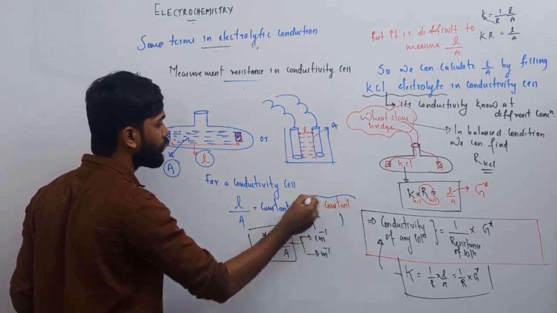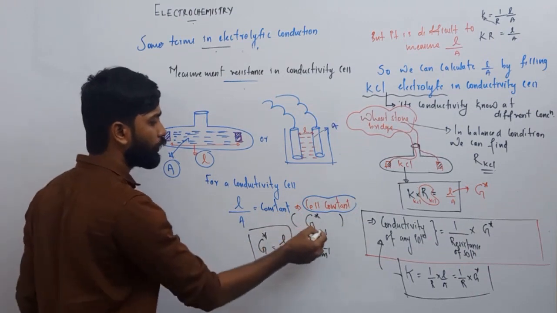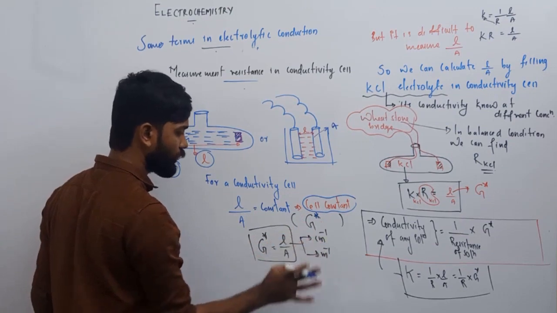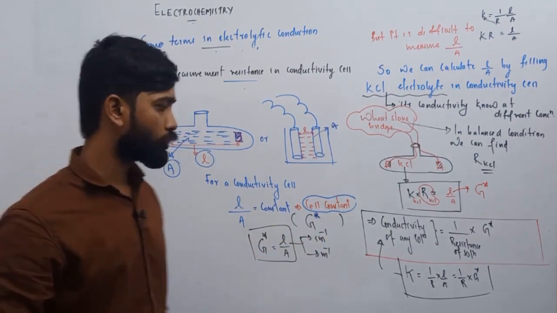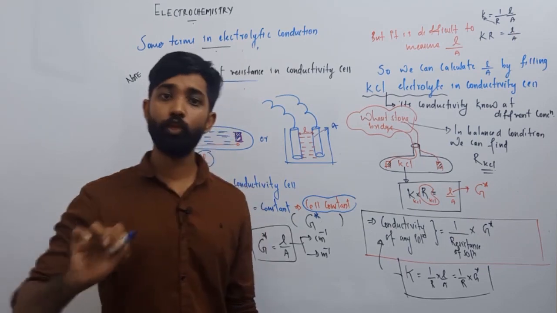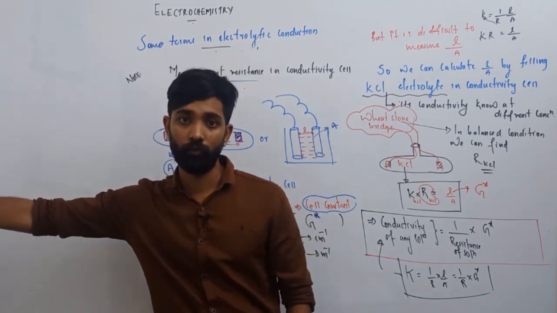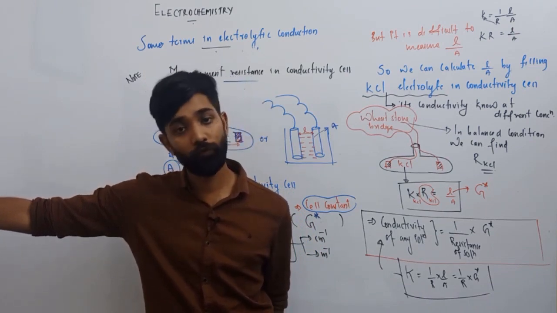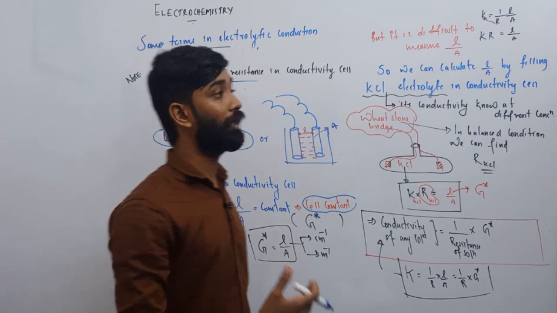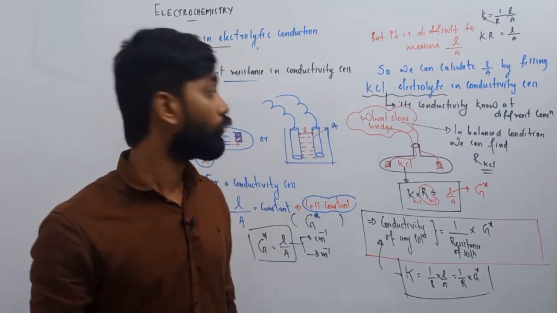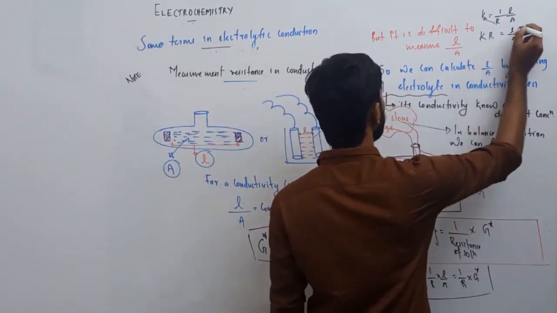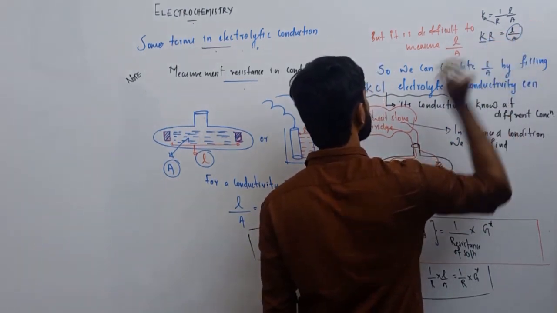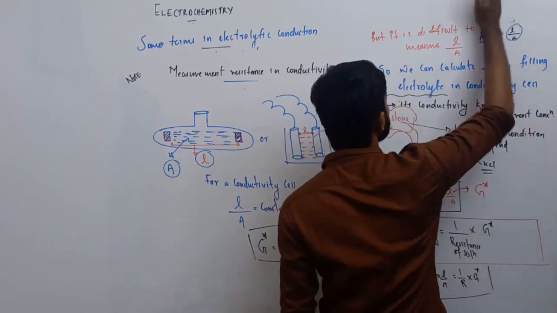That constant for a conductivity cell is defined as the cell constant, and it is symbolically represented by the letter G star. G star is equal to L by A, and the unit is centimeter inverse or meter inverse. There is a problem. It is very difficult to measure L and A to find G star. So we are not finding L and A separately. We are finding the whole L by A using the relation conductivity times resistance.